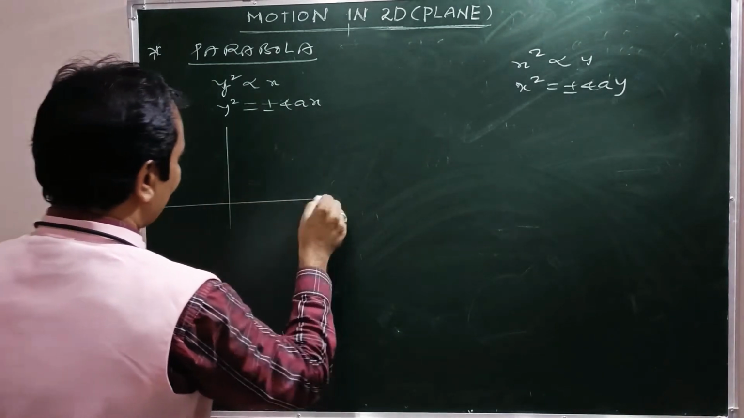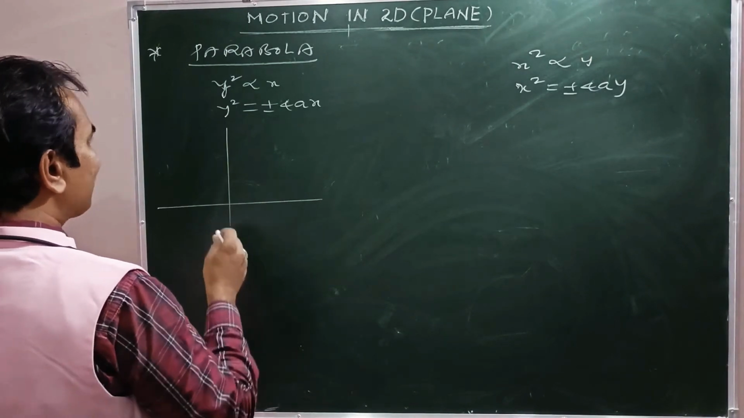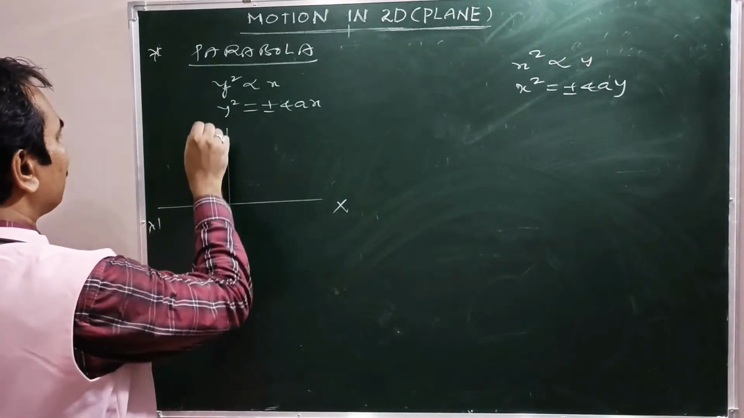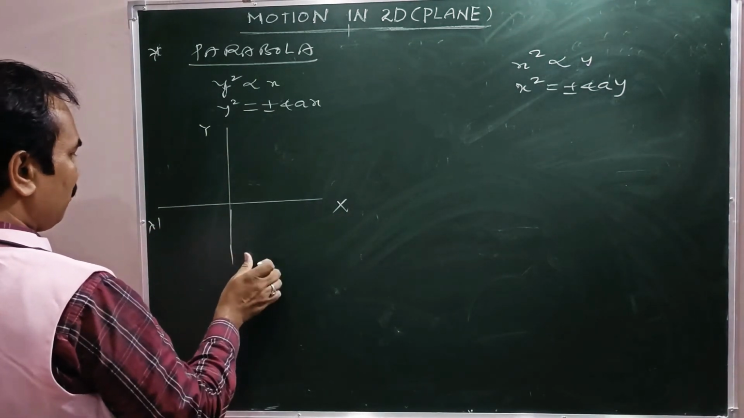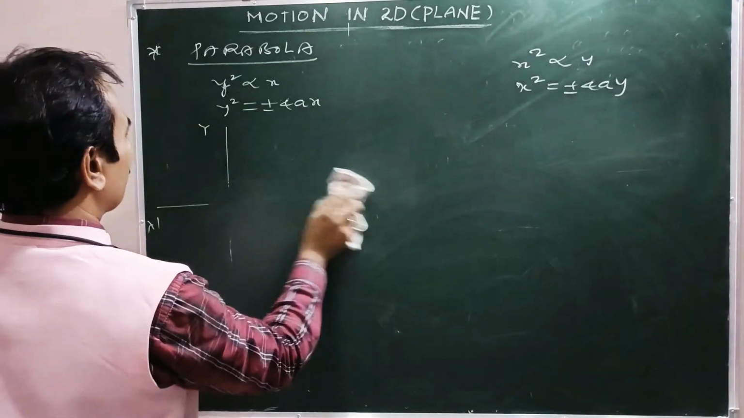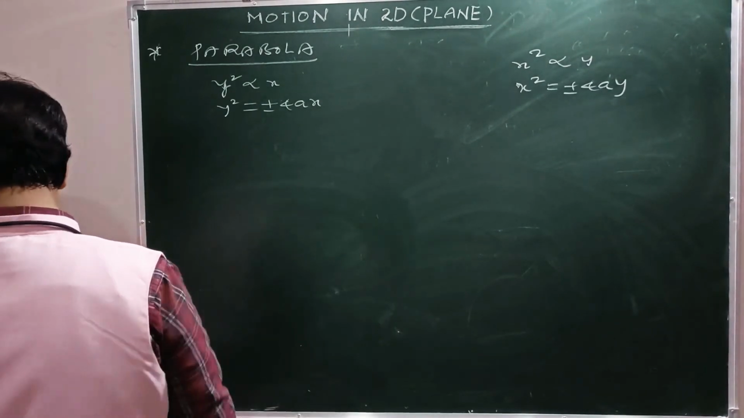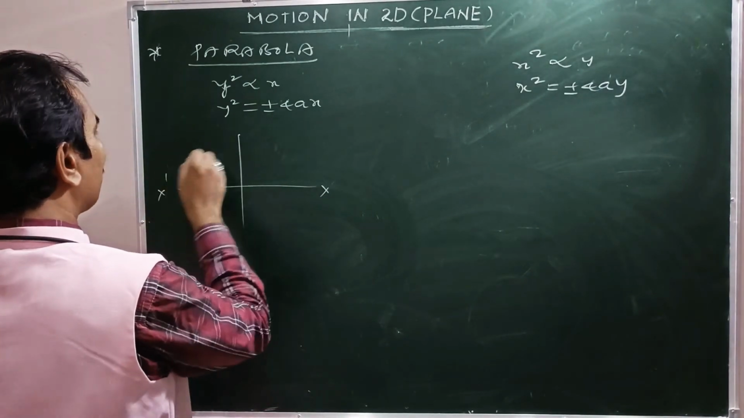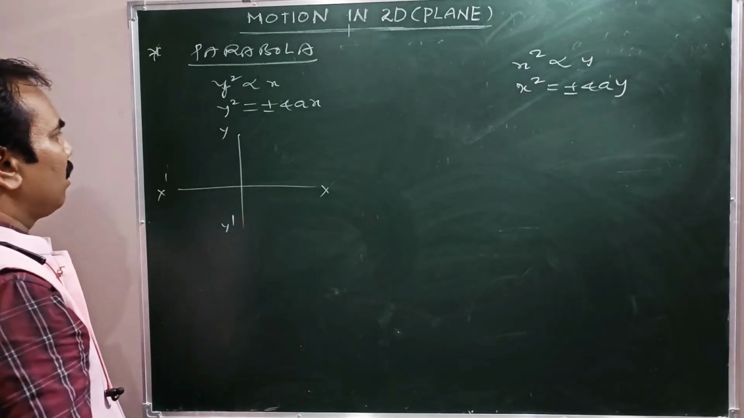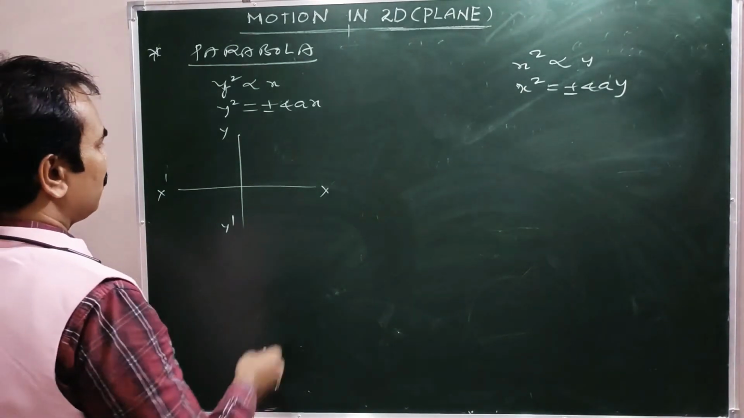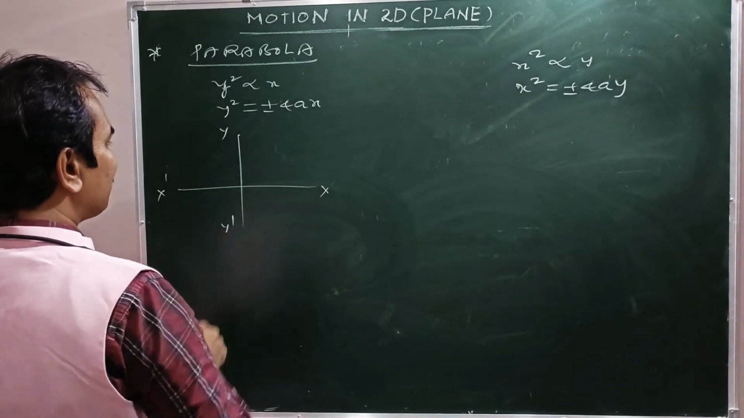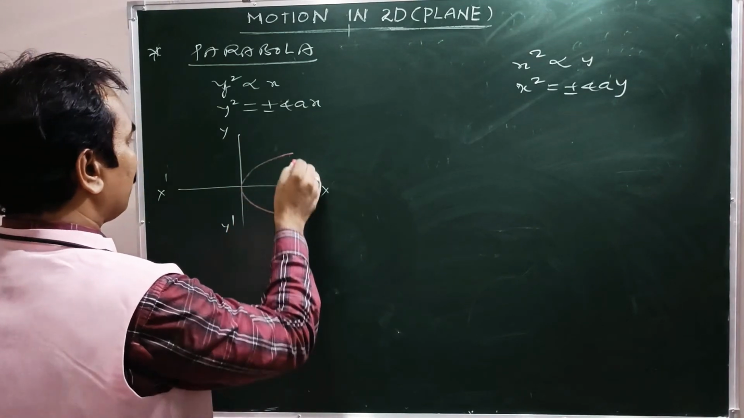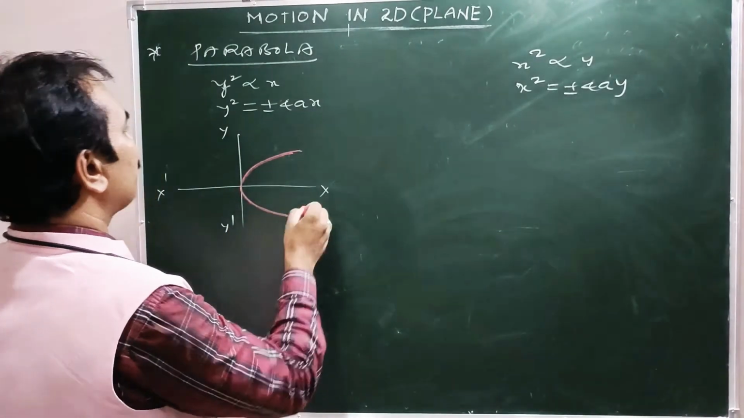I'm taking x and y axis like that. See, this is x dash, y dash. Now y square equal to plus 4ax. Y square equal to plus 4ax means this is the shape. This is the shape, right?